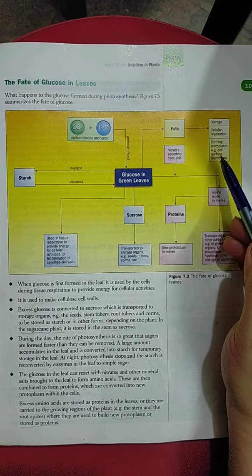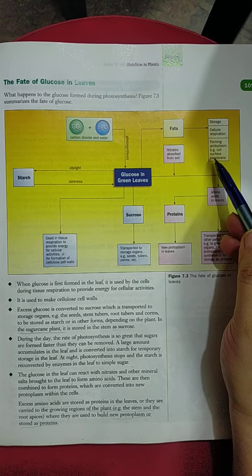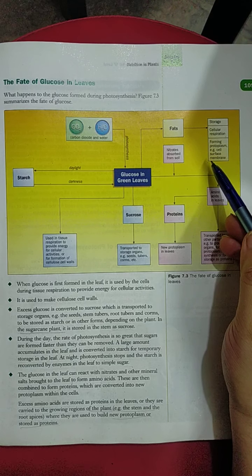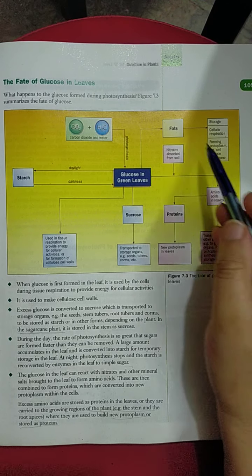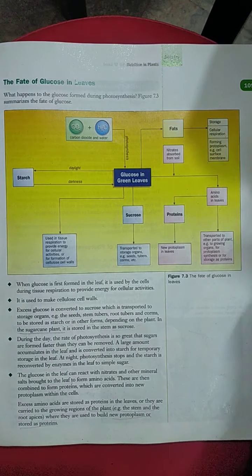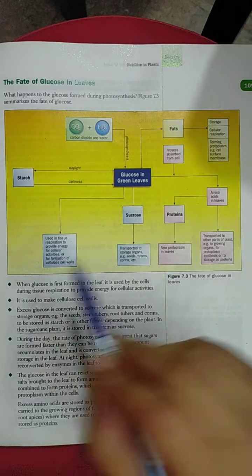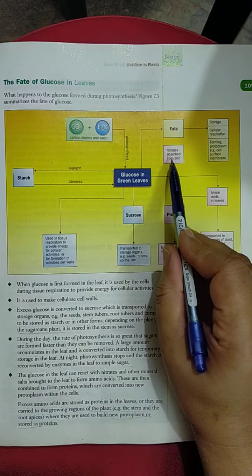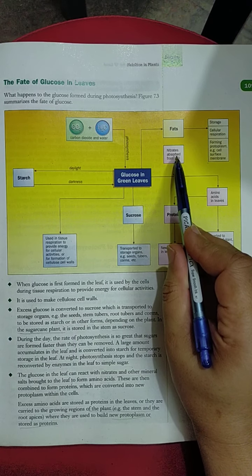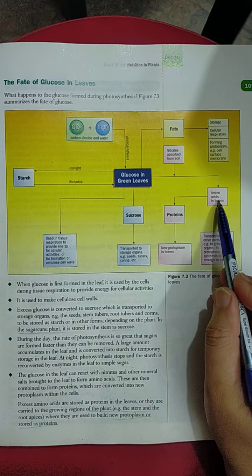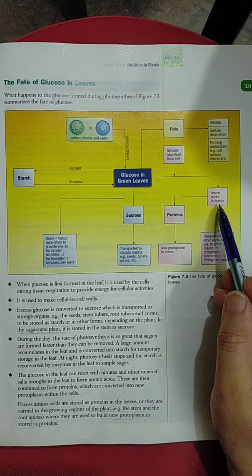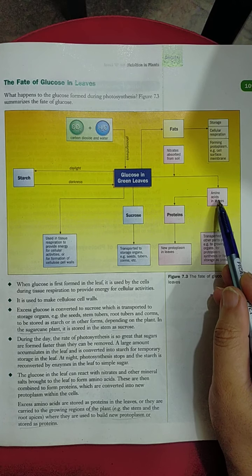Even from many plants we get oil, for example corn oil, canola oil, sunflower oil, so it is also stored there and can be utilized for different purposes. Then it combines with nitrates which are available in the soil and converts into amino acids, and amino acids, you already know, are the basic unit of proteins.